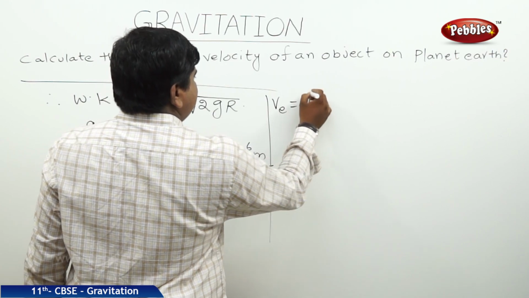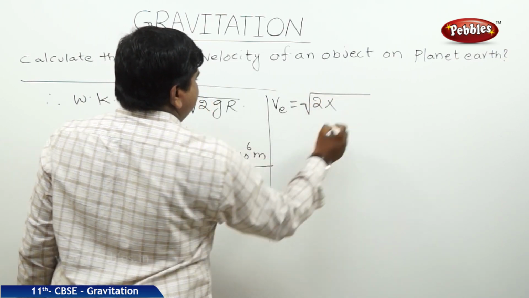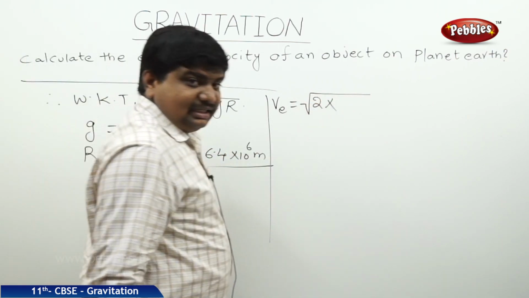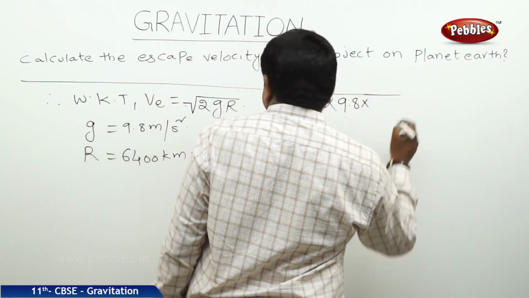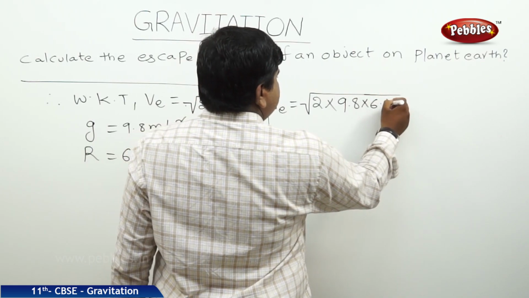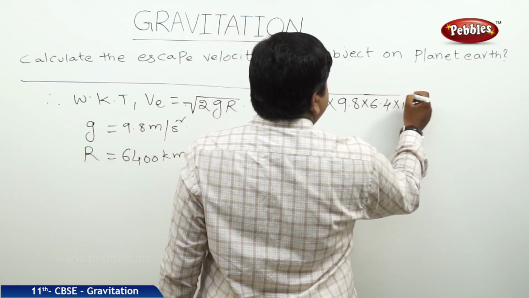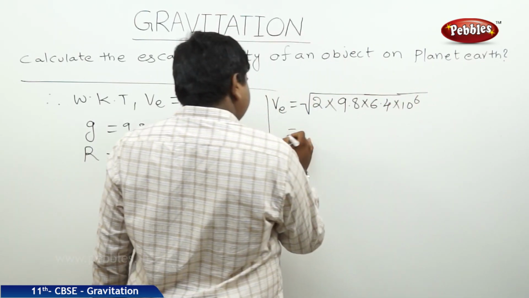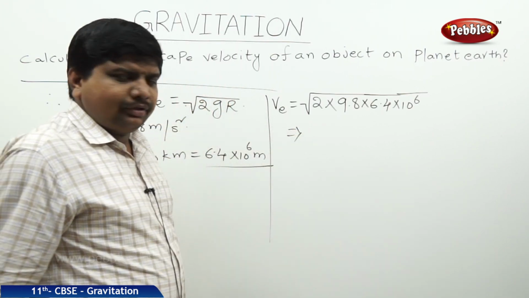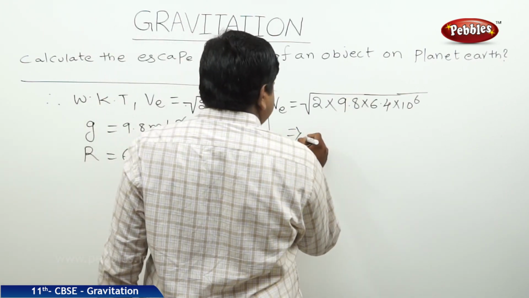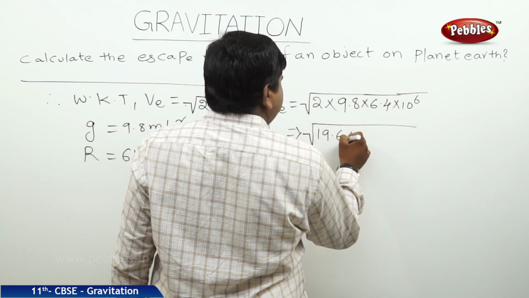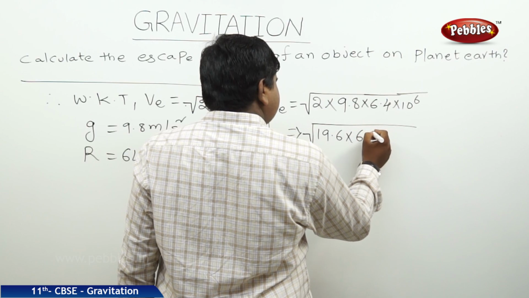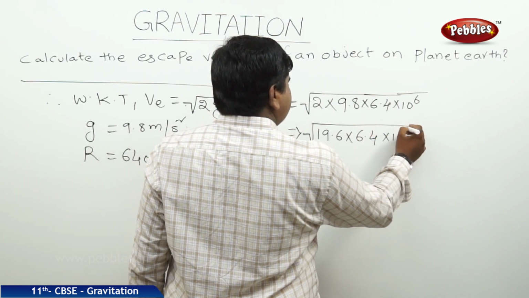VE is equal to square root of 2 into g is equal to 9.8, R is equal to 6.4 into 10 to the power of 6. So we can write the square root of 19.6 into 6.4 into 10 to the power of 6.